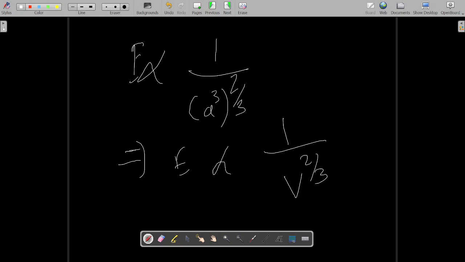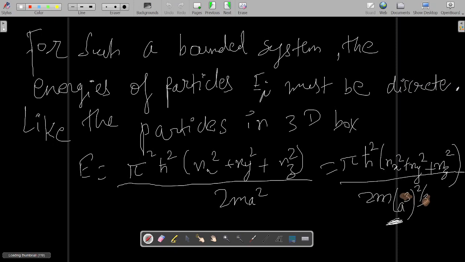Pi square h bar square, all these things are constant. So I can write over here that E is inversely proportional to V to the power 2 by 3.